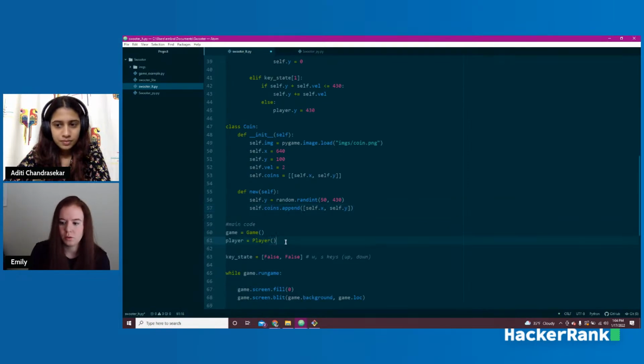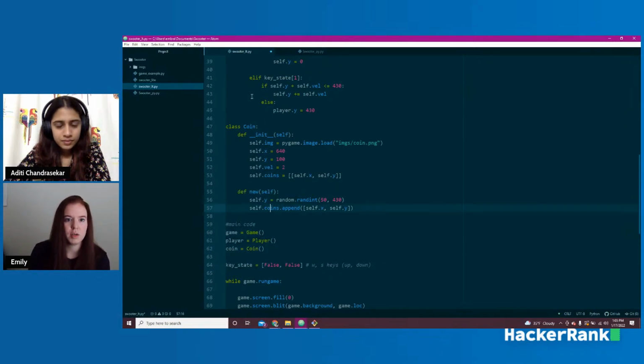All right, so now we need to set up our actual coin. So we'll say coin equals coin, and that initializes, right? It's running this first function up here, which initializes our first coin.